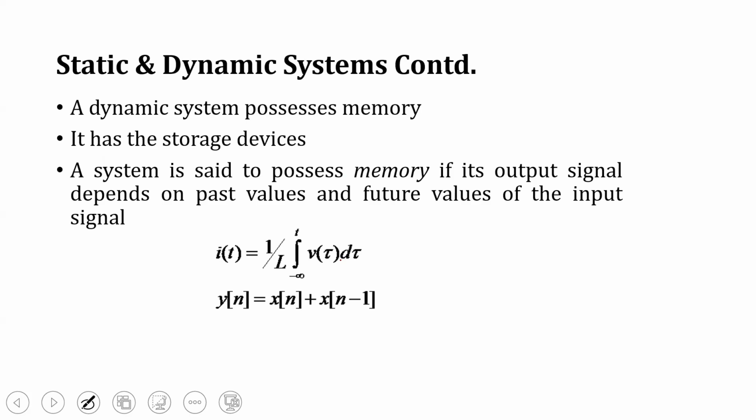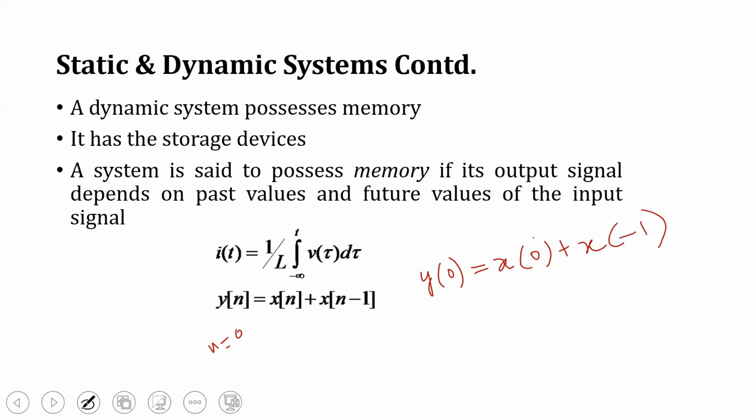It has a storage device. i(t) is equivalent to 1/L integral from minus infinity to t of v(tau) d tau. And this equation is y(n) is equivalent to x(n) plus x(n minus 1). So if we have a doubt, if we substitute n equal to 0, y(0) is equivalent to x(0) plus x(minus 1).